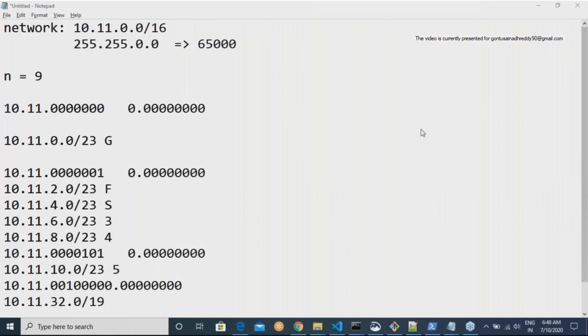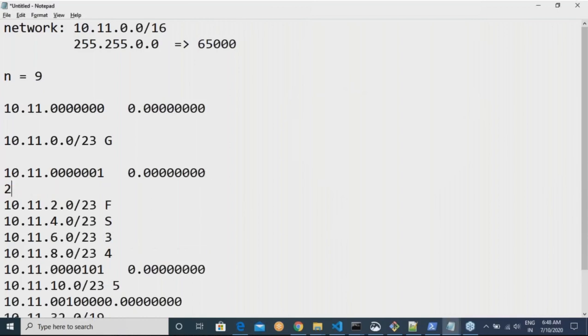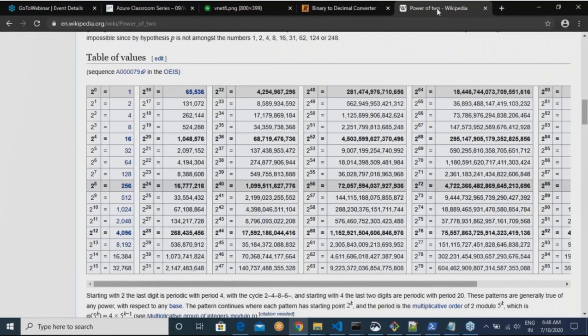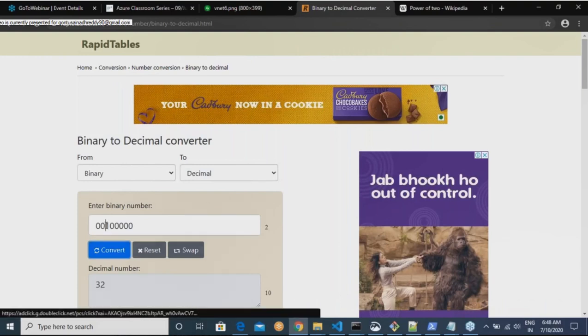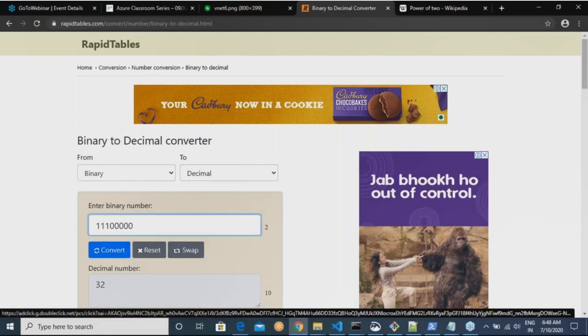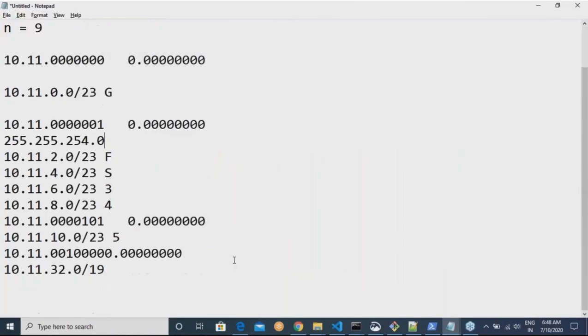Now the subnet mask is quite simple, right? The subnet mask for this would be 255.254.0, and the subnet mask for the sixth floor would be 255.255.224.0.